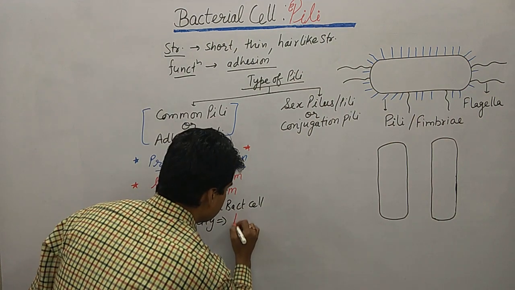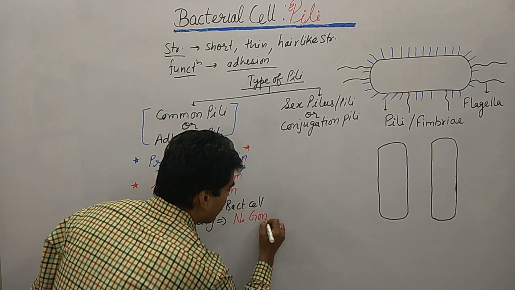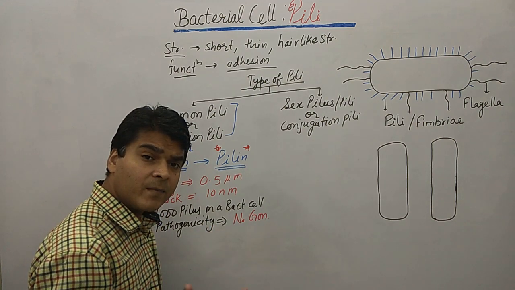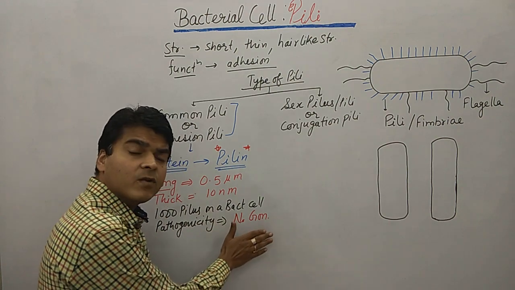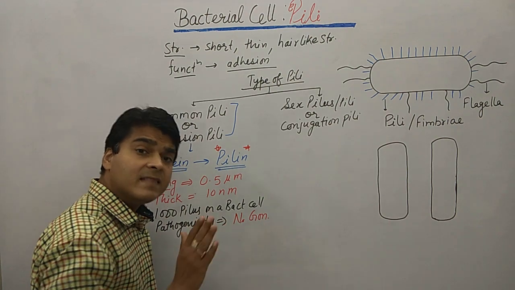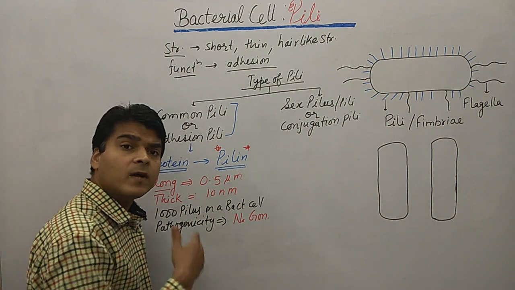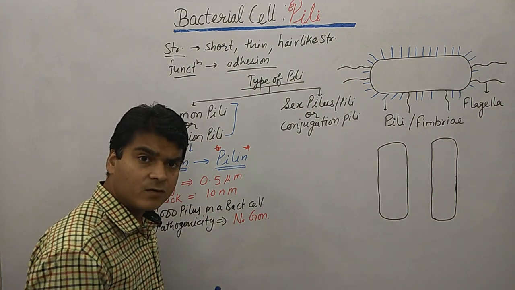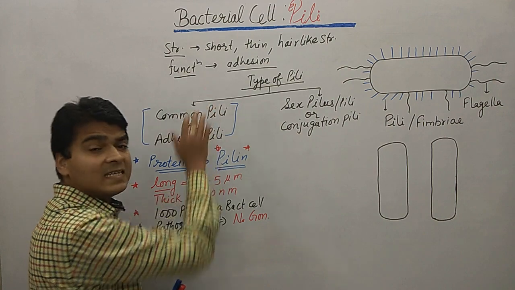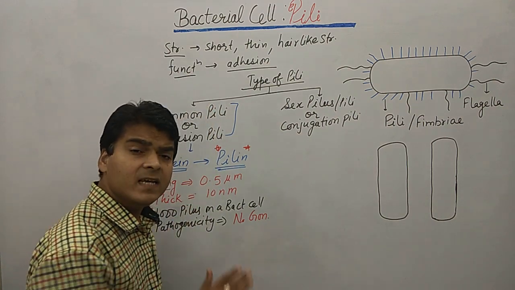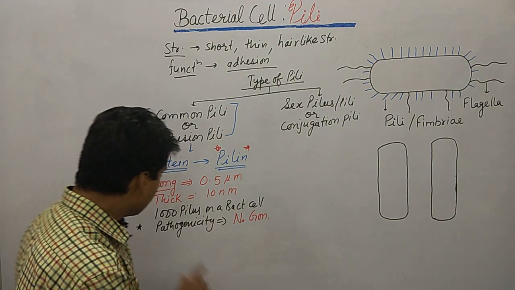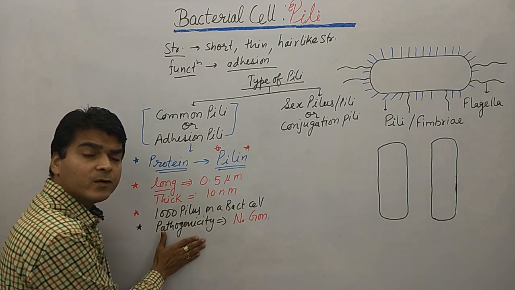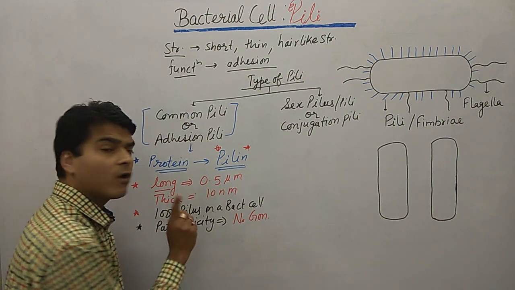The bacteria which do not have pilus cannot cause pathogenicity. They cannot cause gonorrhoea. So pilus has the ability to cause disease, meaning it has the property to cause pathogenicity. This is an important point.